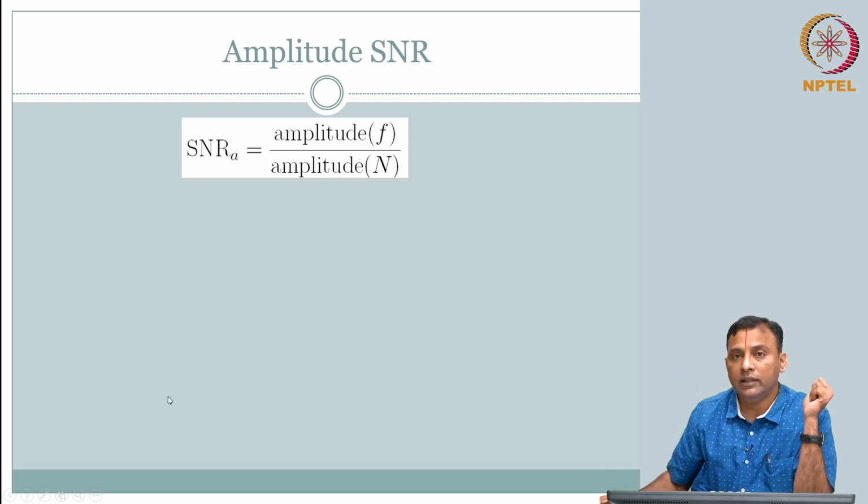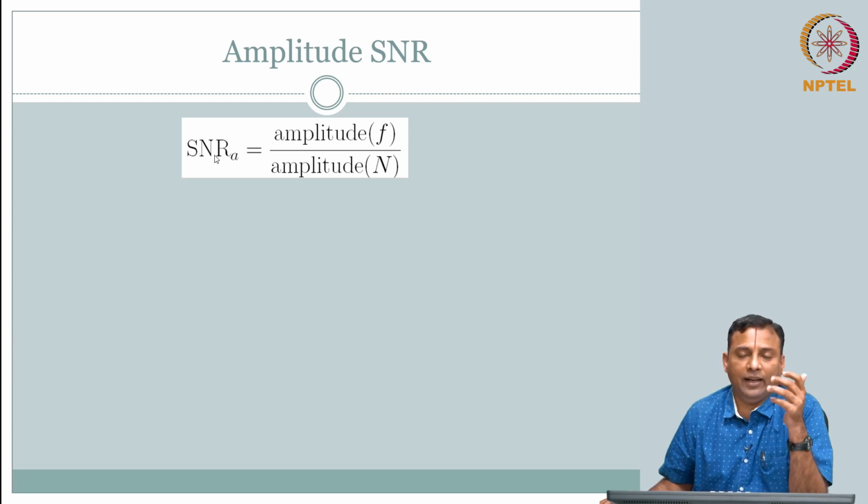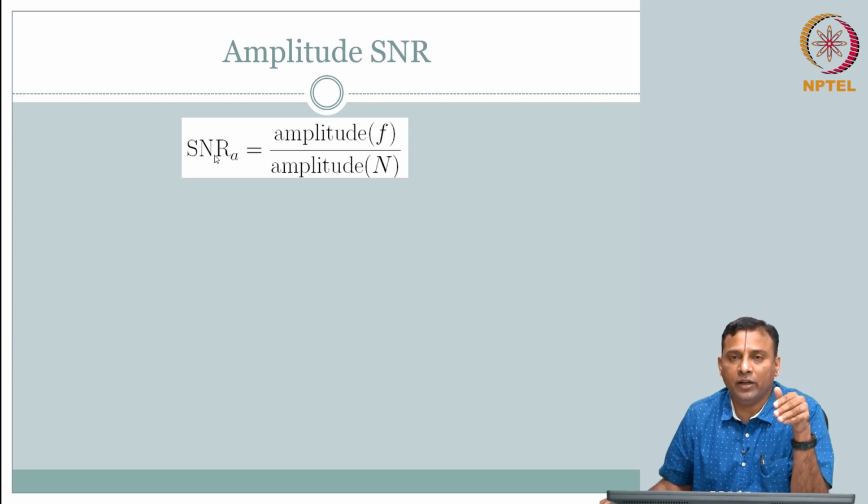So, what is more appropriate, and what will be used most of the time when you talk about image quality, is the signal to noise ratio. Ideally, you want only signal, no noise, that is your ideal scenario. But we already talked about it: because you are doing an estimate, there is inherently going to be some fluctuation which will contribute to the noise. So, you are going to have signal to noise. That is more important to capture the quality.